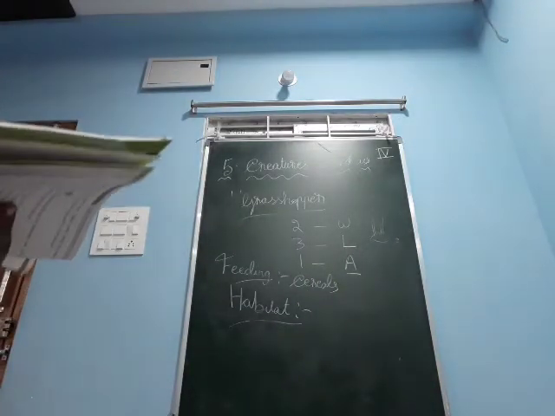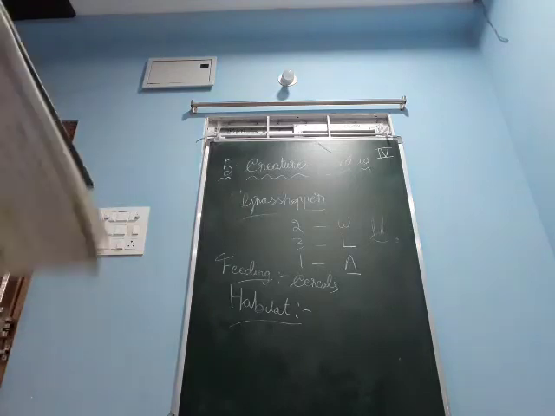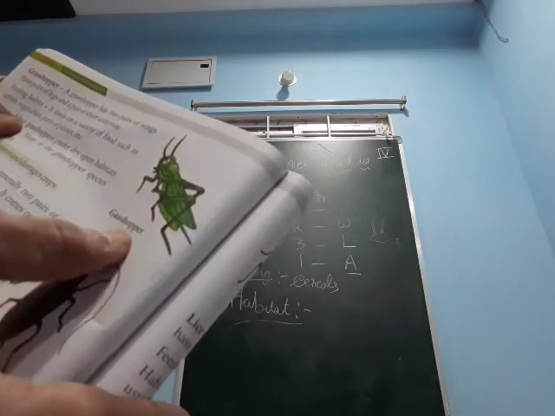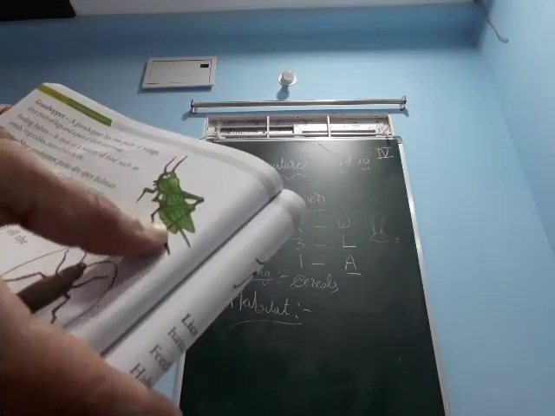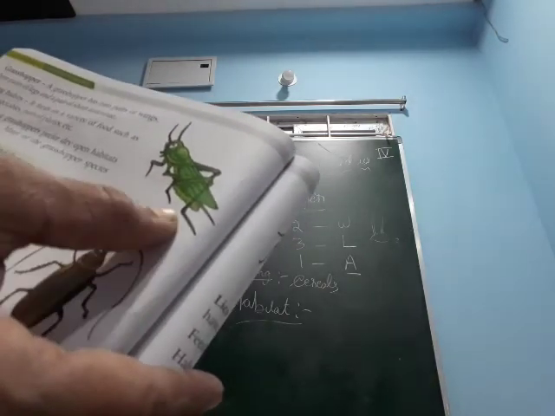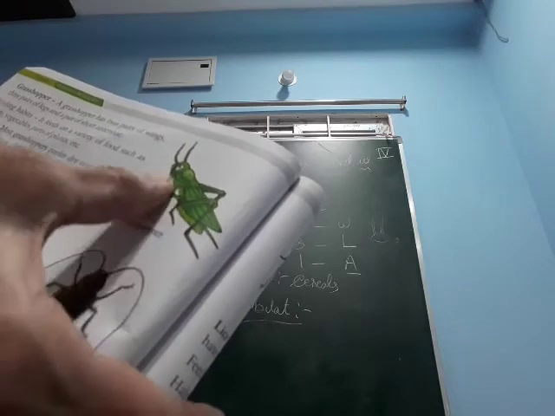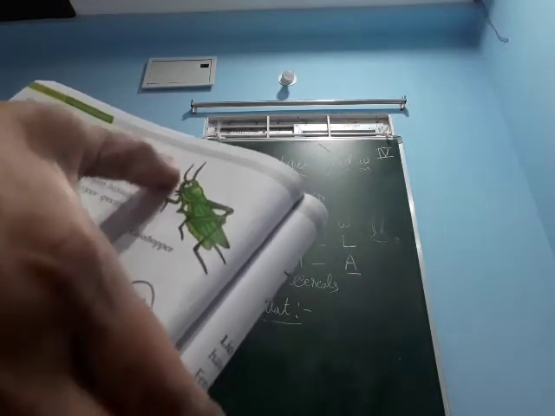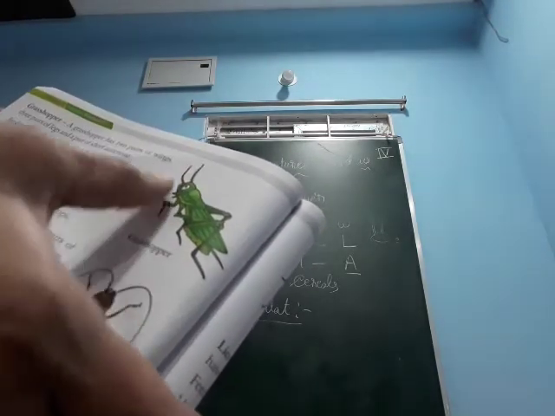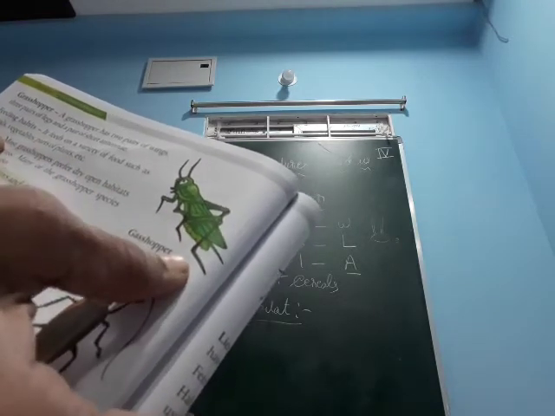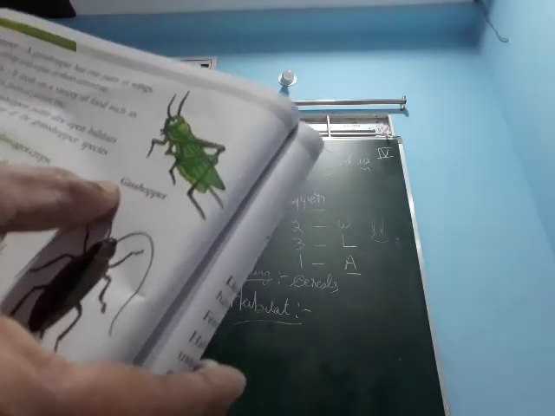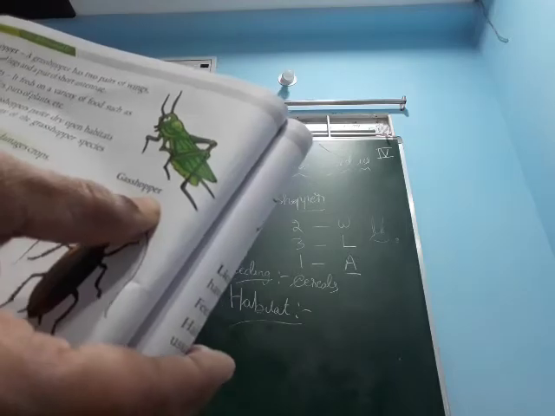Next, coming to the grasshopper. Grasshopper, just see here. It is having 2 pairs of wings, 3 pairs of legs, and short antennae, just see here, on the face side. This is the grasshopper.